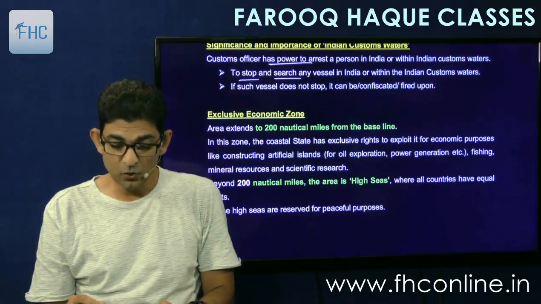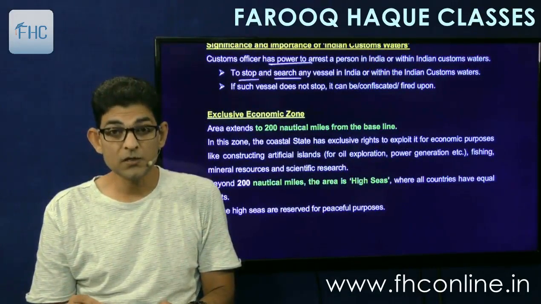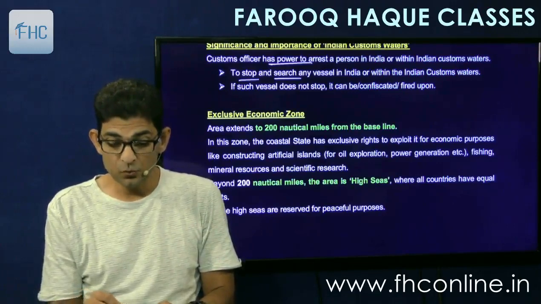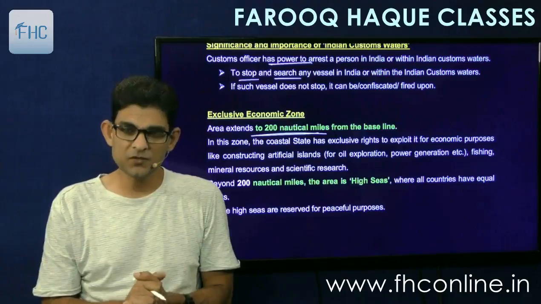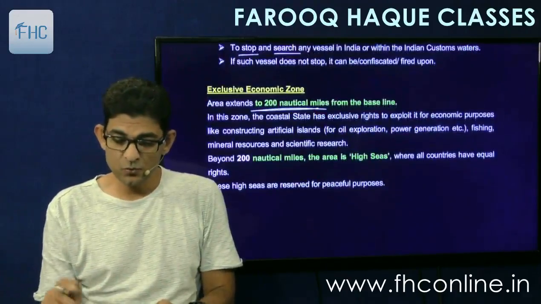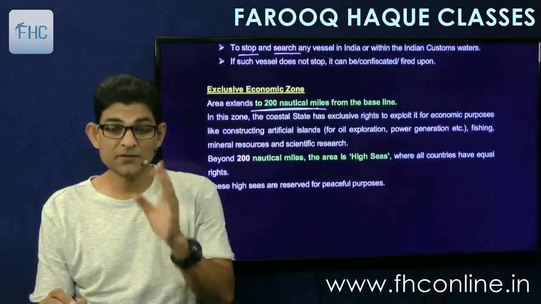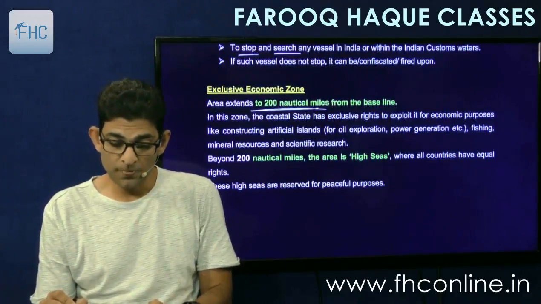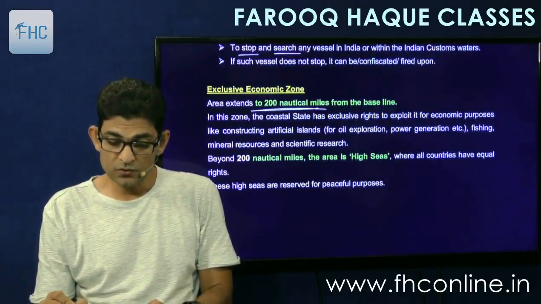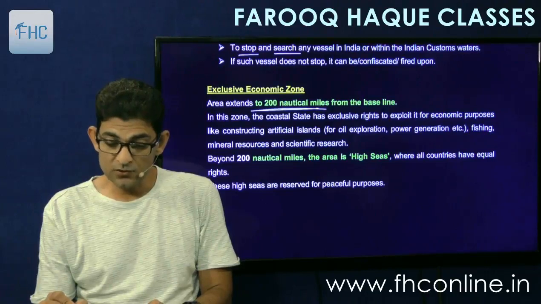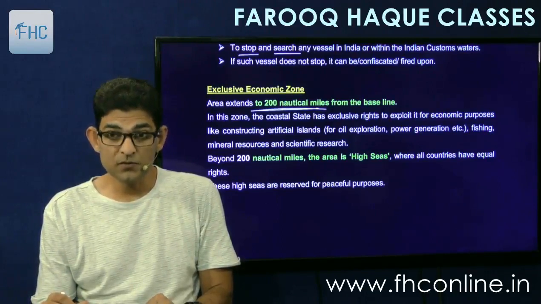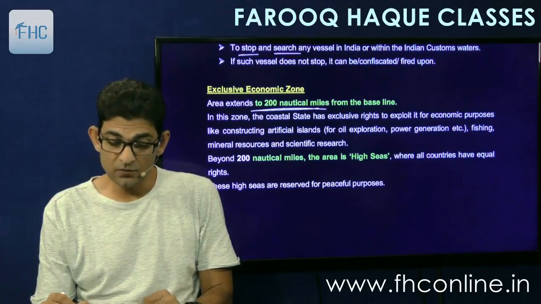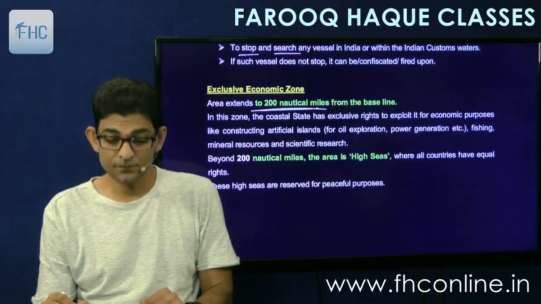Then there is the exclusive economic zone and continental shelf, which extends up to 200 nautical miles. This we had studied in GST also, the same definition is there, which extends up to 200 nautical miles from the baseline, means from the seashore. And in this zone, the coastal state has exclusive rights to exploit it for economic purposes like constructing artificial islands for oil exploration, power generation, etc. Then fishing, mineral resources, and scientific research.